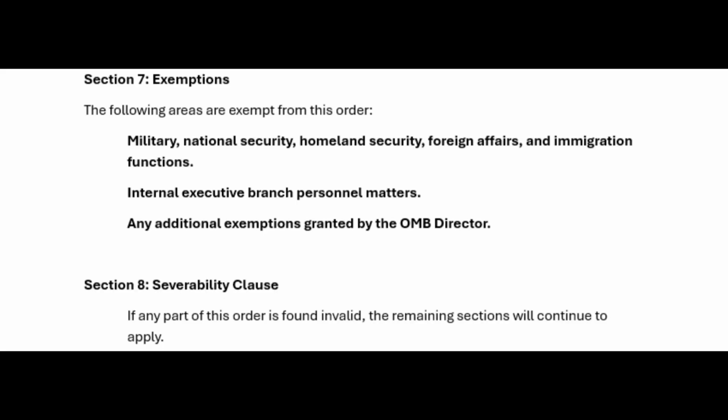Section 7. Exemptions. The following areas are exempt from this order: military, national security, homeland security, foreign affairs, and immigration functions; internal executive branch personnel matters; and any additional exemptions granted by the OMB Director. Section 8. Severability Clause. If any part of this order is found invalid, the remaining sections will continue to apply.